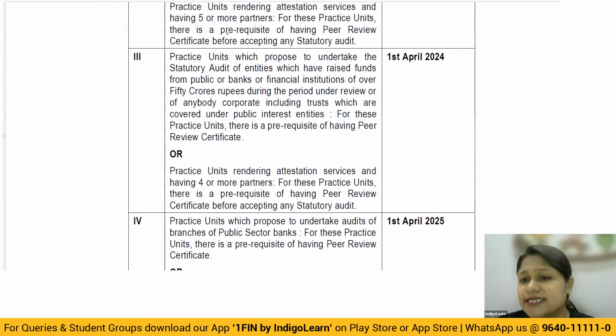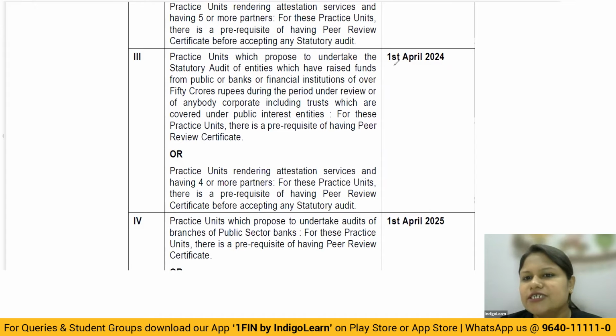Understand the way they have done the extension of peer review: now the practice units themselves will apply for the peer review to be conducted. Because if they want to take up the audit of these big entities, and work with big clients, they will by themselves go in for the application for peer review. So the Institute has very smartly said, we will not pressurize anybody. It is you who are going to apply to us, otherwise you'll not be able to do these big entity audits. Okay, so it's been made very understandable. Why is this kind of regulation brought up? Here you'll see that automatically the entities will start applying for peer review.